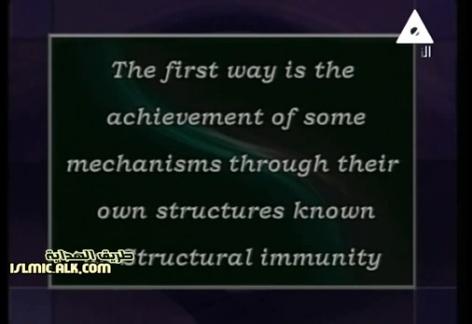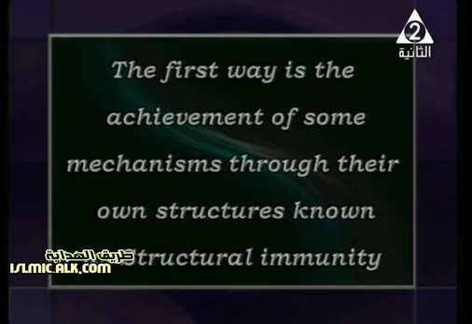The first way is the achievement of some mechanisms through their own structures. I mean, the structure that already exists in the plant. They don't need to secrete a specific substance. It's just a structure that already exists in the plant from the start of its creation.